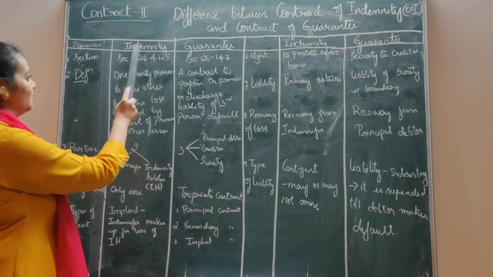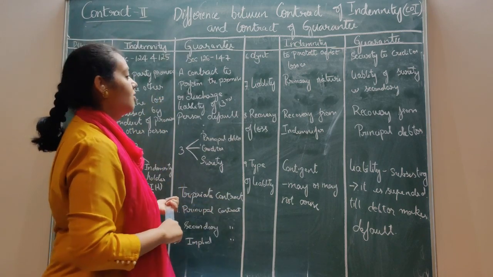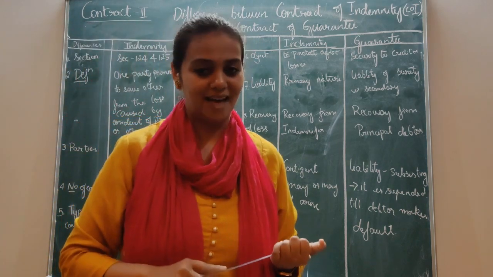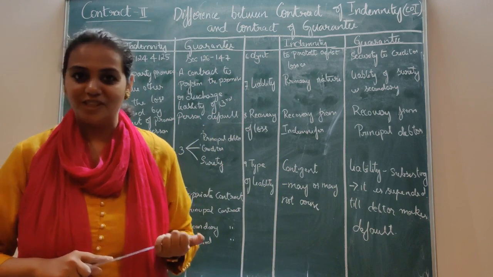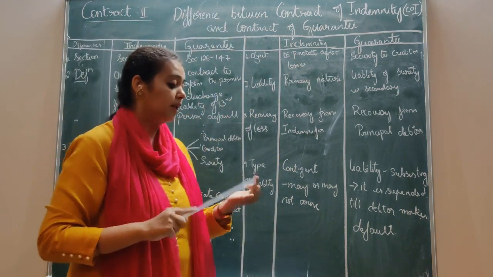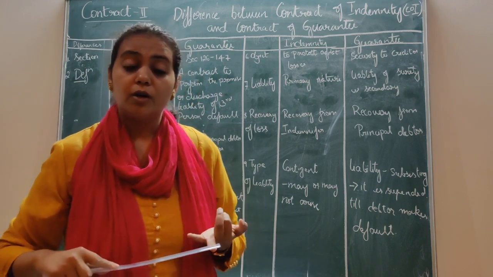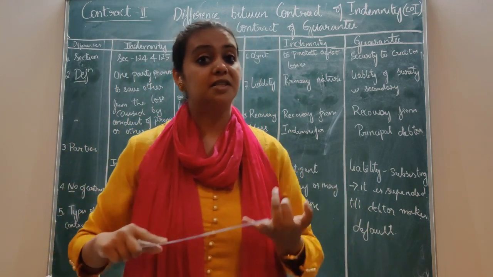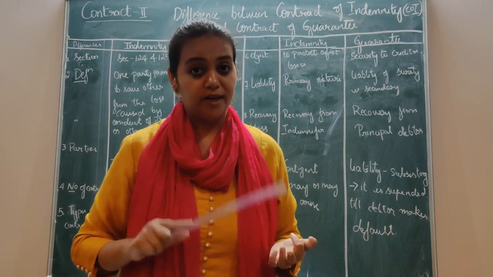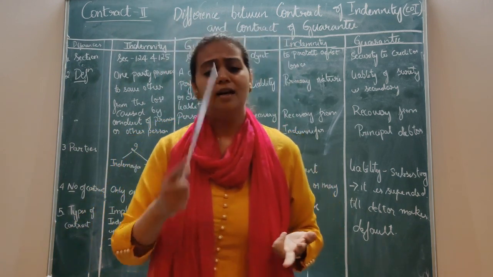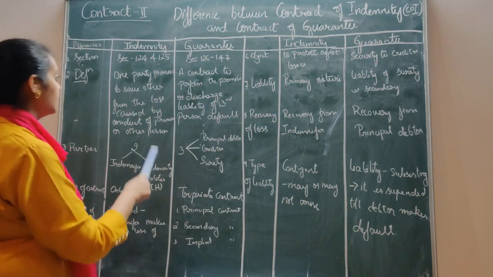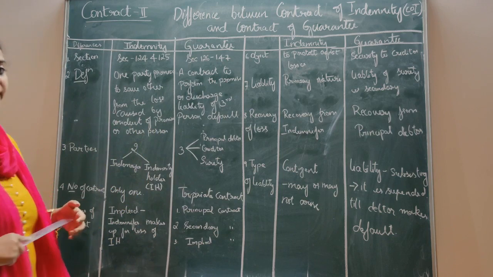Got it? Fine. Contract of guarantee. Contract of guarantee is dealt with from section 126 to 147. 126 gives the definition. Do remember the basic thing, at least that 126 gives the definition. Then 128 says the liability of the surety is coextensive with the liability of the principal debtor. Sections 128 and 129 are your continuing guarantee. These are very important sections. Please remember it. Then we'll come to the definition part.